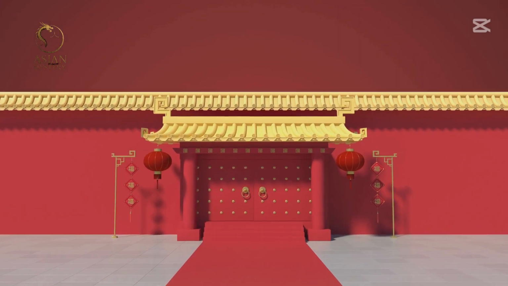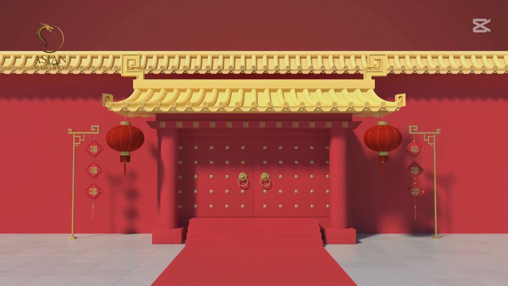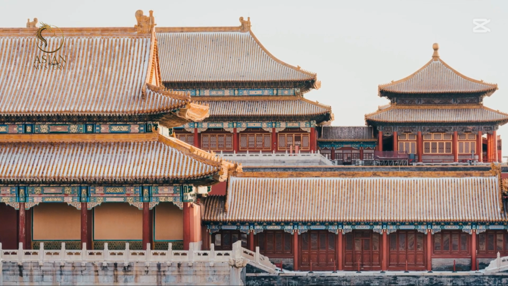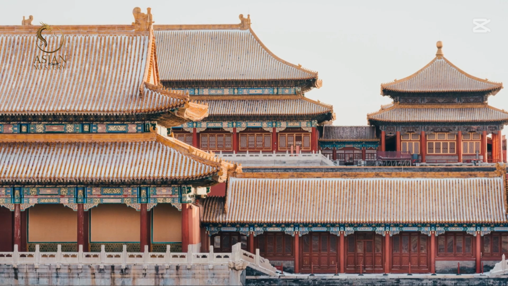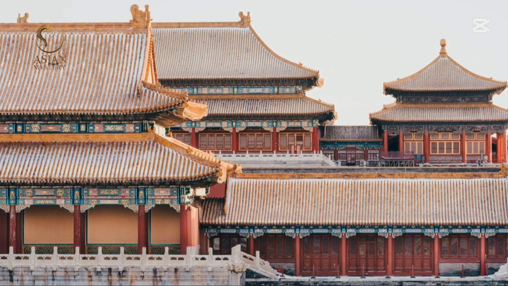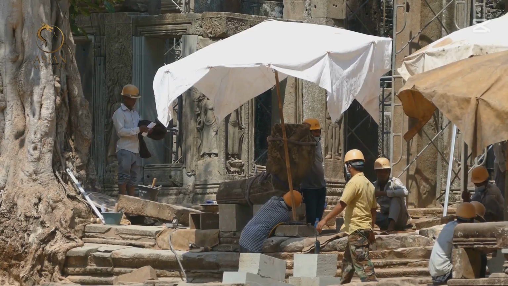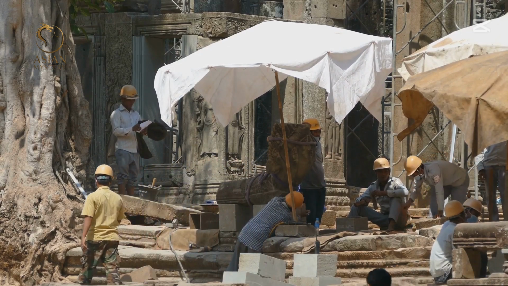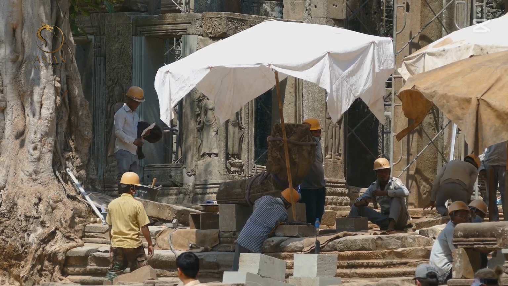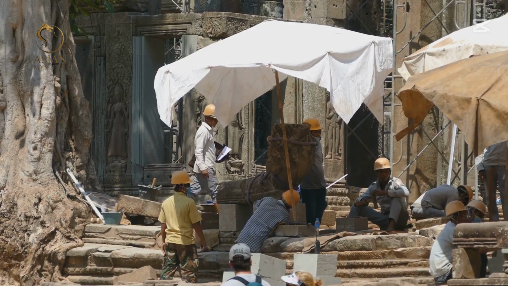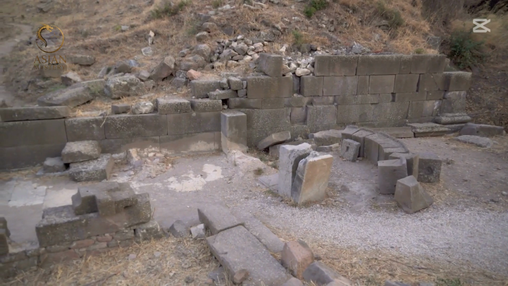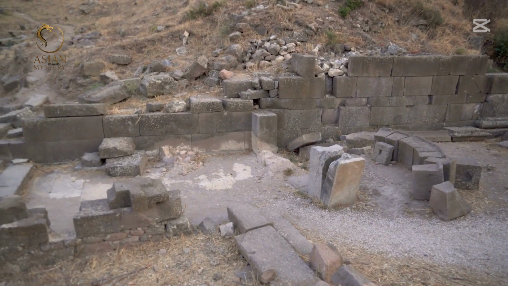His tomb was his palace for eternity, a place where he could continue to rule in the afterlife. The interior of the tomb was elaborately decorated with intricate carvings and luxurious furnishings. The emperor's tomb was a huge project requiring immense resources and manpower. The construction process was grueling, with workers toiling day and night to complete the emperor's final resting place. It took 38 years to build, spanning the entirety of Qin Shi Huang's reign and beyond.